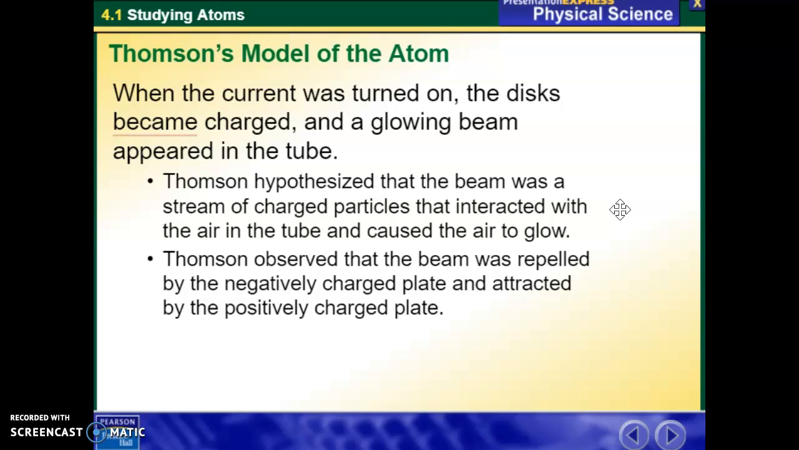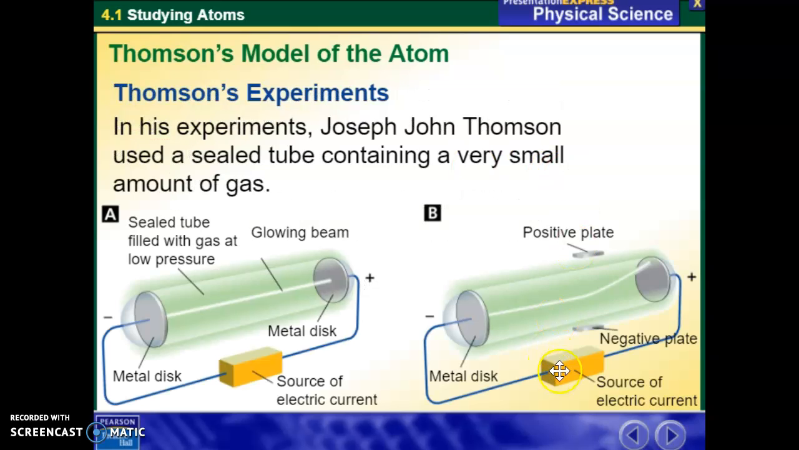Thomson hypothesized that the beam was a stream of charged particles that interacted with the air and caused the air to glow. He observed that the beam was repelled by the negative charged plate, so it pushed it away, and it was also attracted to the positive charged plate. So for those reasons, the beam must have a negative charge or be composed of those subatomic particles called electrons, because it was repelled away from the negative plate, two like charges, and it was attracted to the positive plate, two opposite charges.